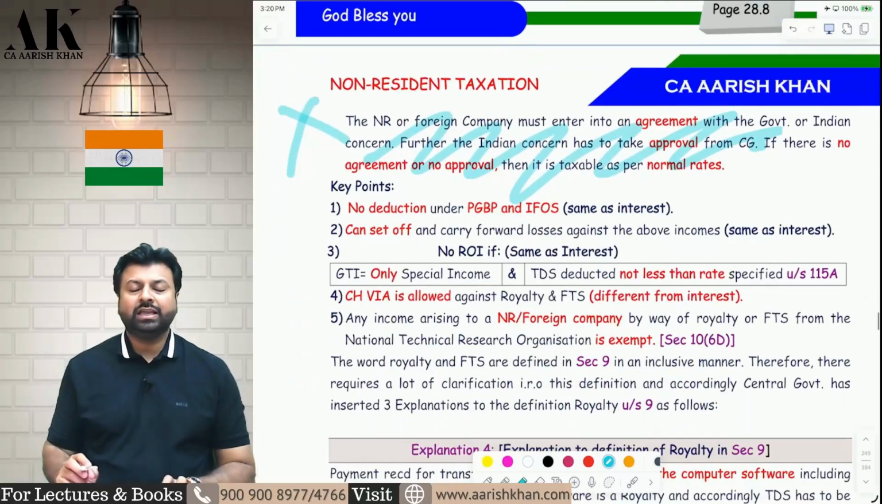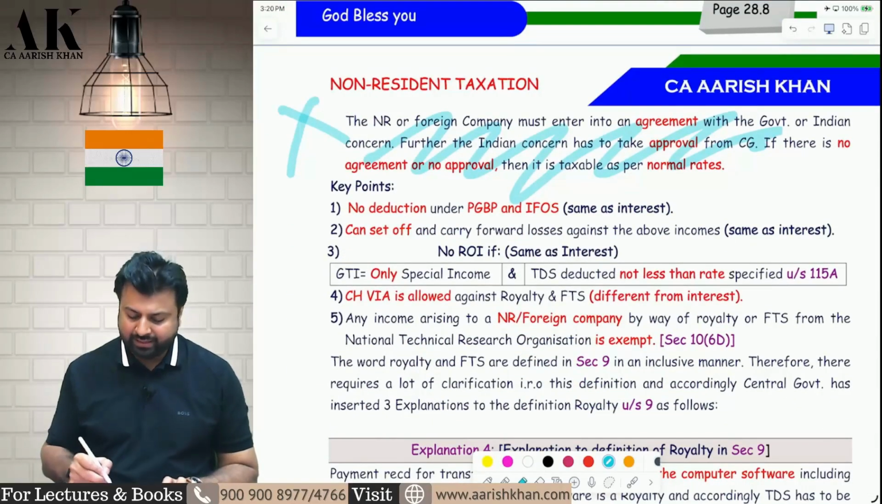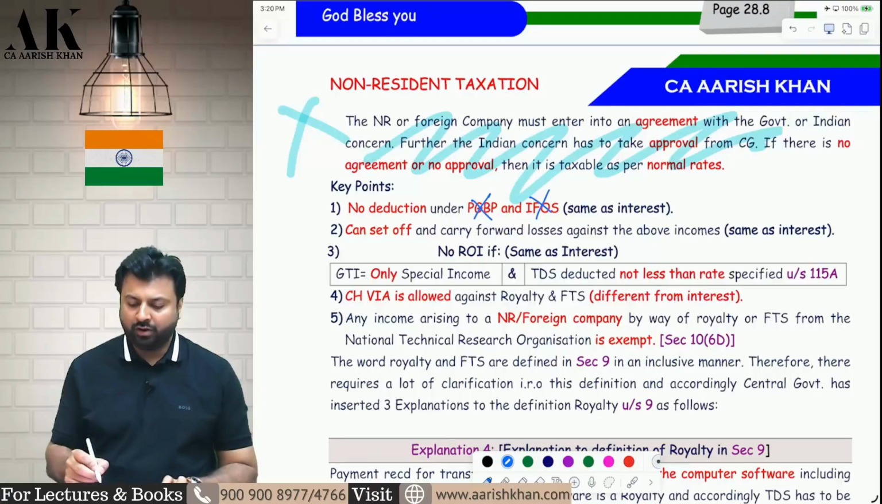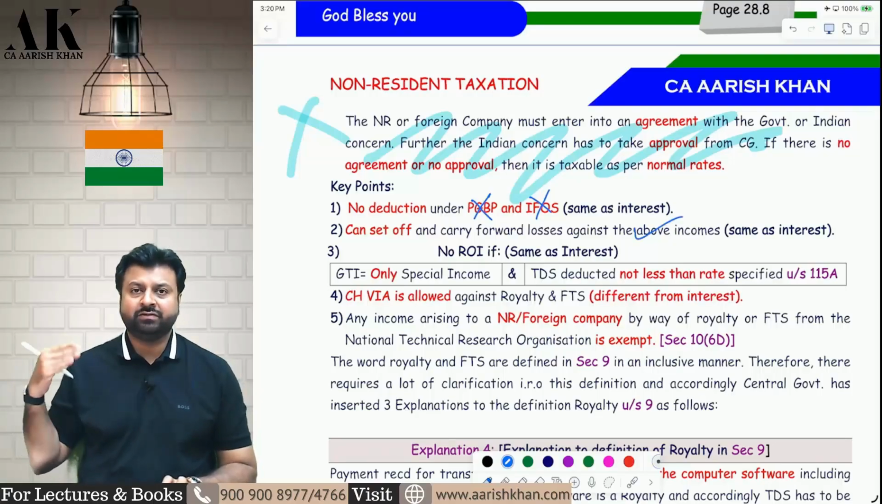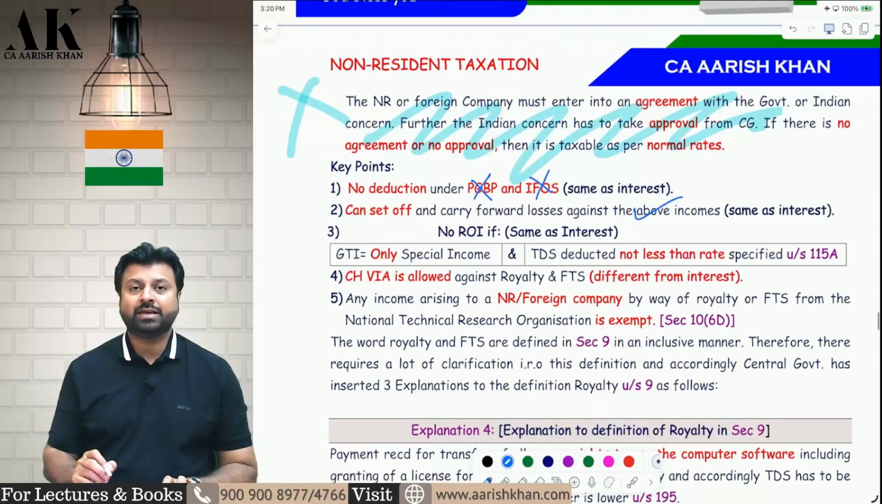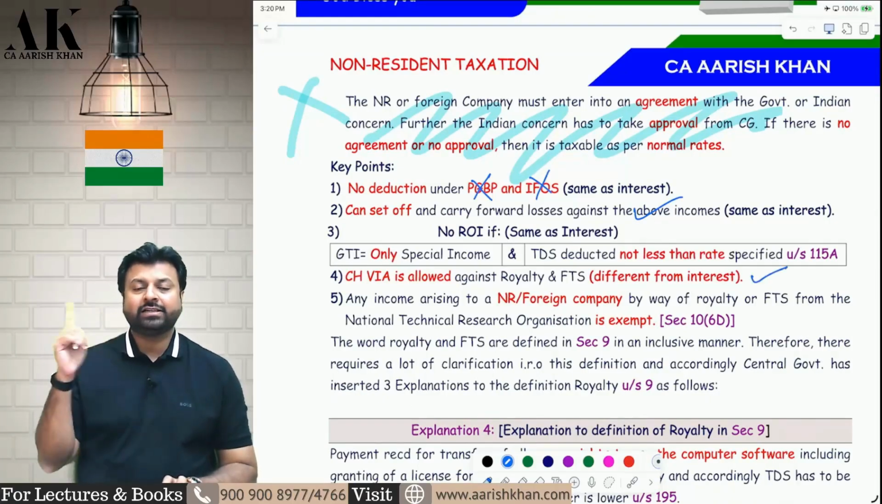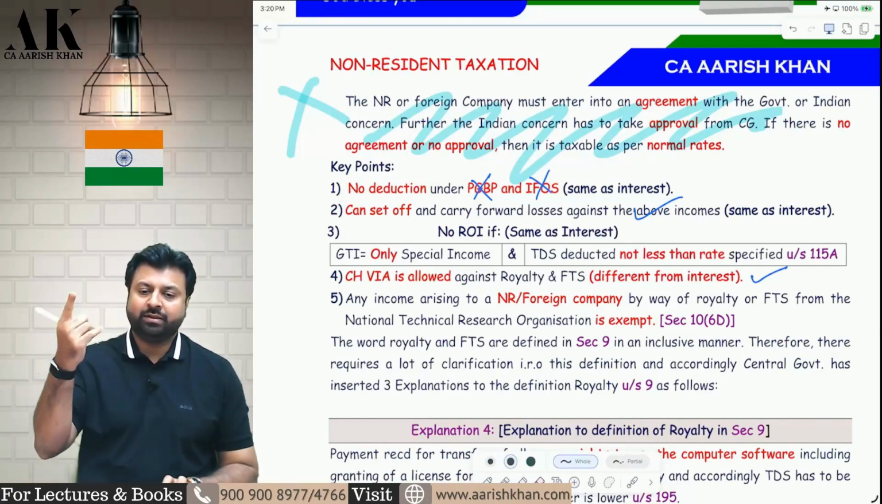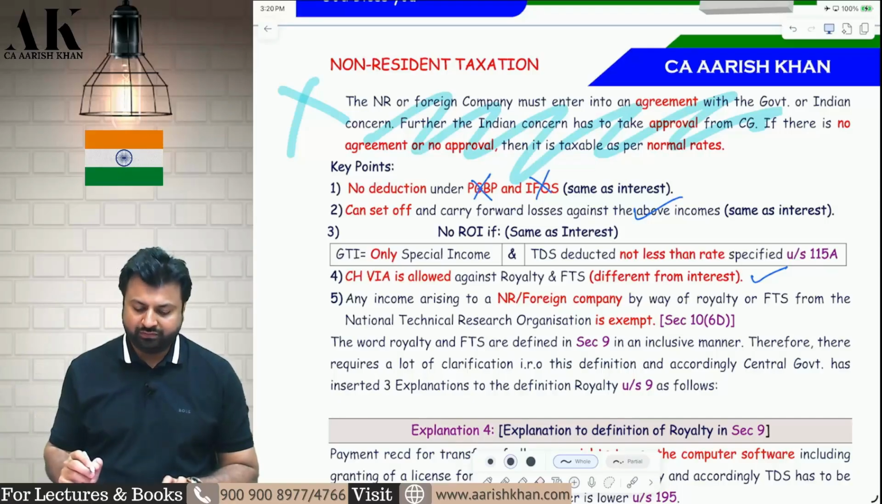Now, what about the income? What about the deductions? Will I get any deductions from this? Again, no PGBP deductions, no IFOS deduction. Can I set off brought forward losses? Yes. If there are some other businesses in which there is a loss, you can set off that loss against this income. Can I claim Chapter 6A from this royalty and FTS in 115A? Yes. In interest, it is not allowed. In interest, only 80LA is allowed. But here, all Chapter 6A you can claim against this income. I hope it is clear to all of you.